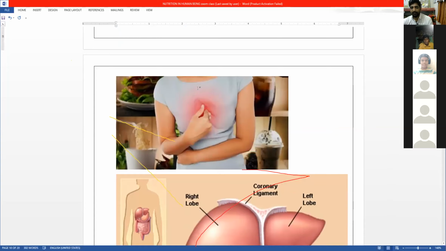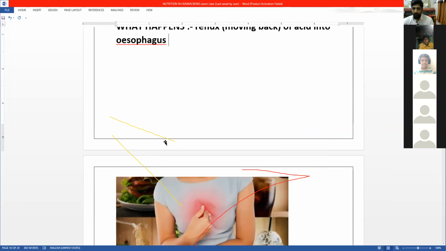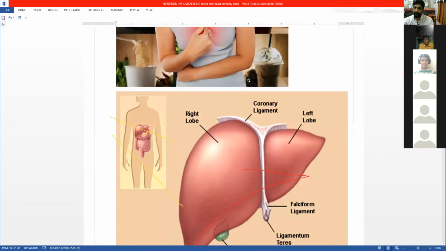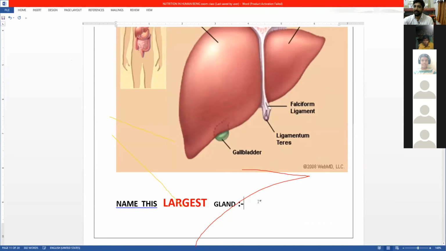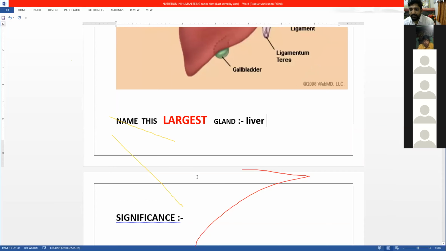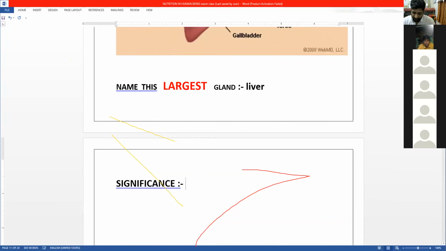Now next we'll talk about this structure. This is the largest gland. Can you name this largest gland? Liver. Now turn off your audio. Okay, it's the liver. Now why is it very important? See here, the liver will secrete something called bile juice.